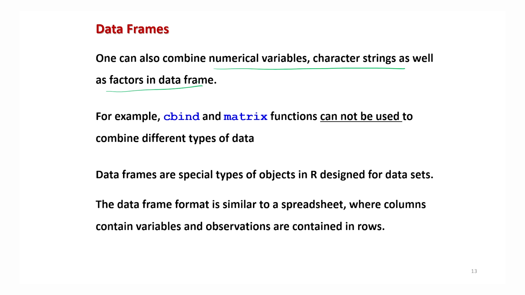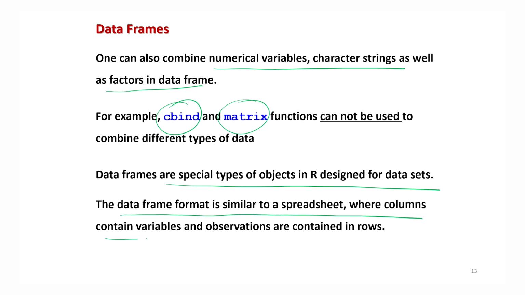On the other hand, if you look into the commands cbind and matrix, they cannot be used to combine different types of data sets. And these data frames are a special type of object in the R software, which are especially designed to handle data sets, right? So as I said, the data frame format is similar to a spreadsheet, where columns contain the variables and observations are contained in rows.